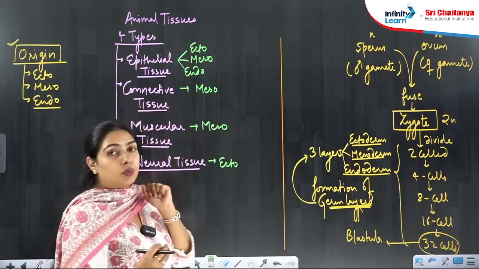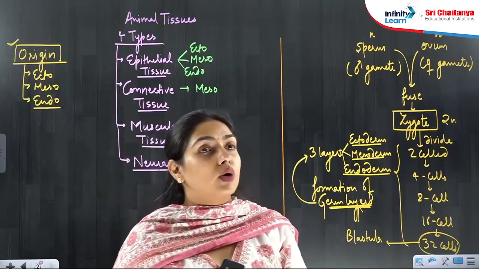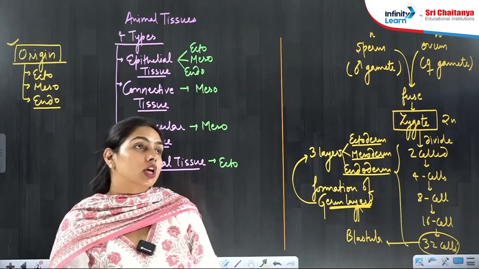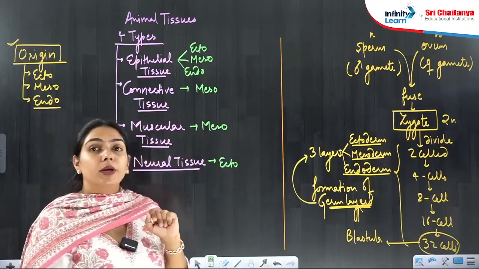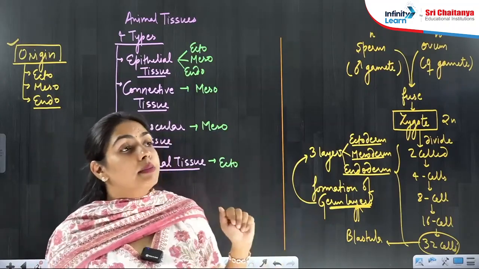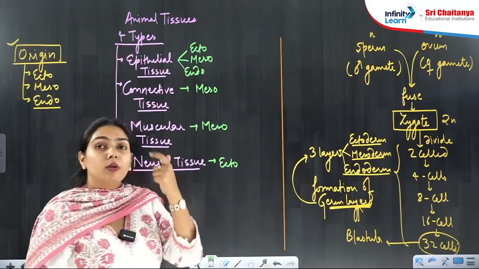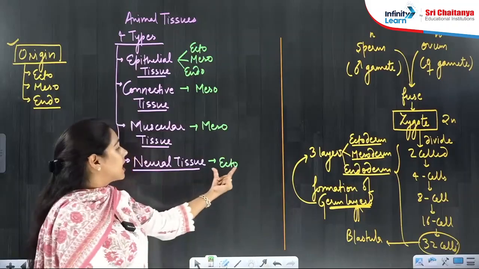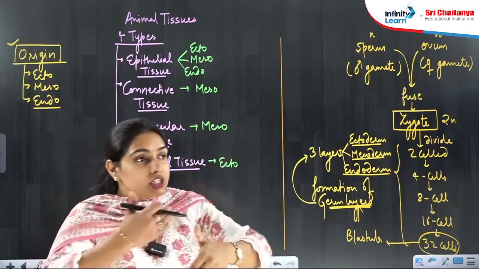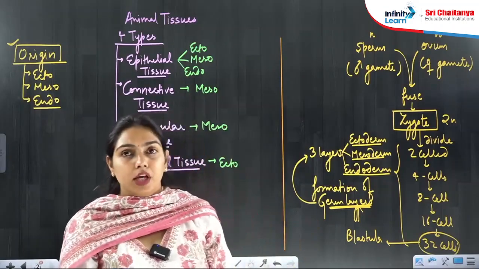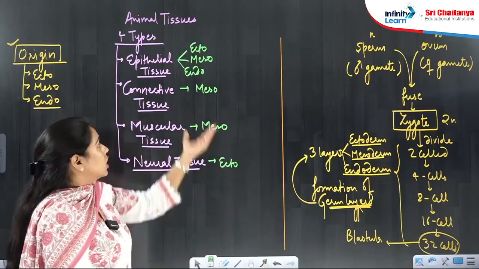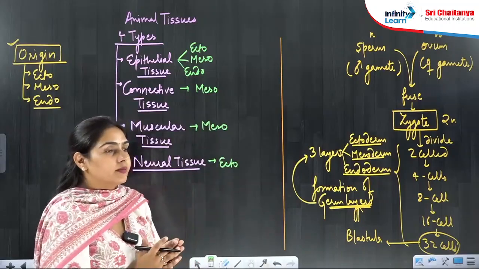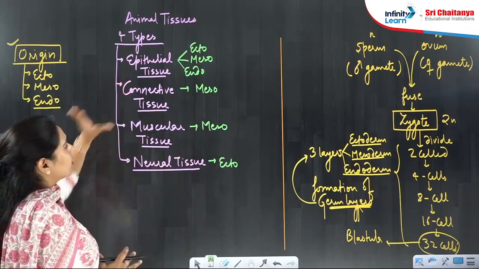Like connective tissue. In the connective tissue, we will be studying about bone. We will be studying about cartilage. All these are mesodermal. In the muscular tissue, we will be talking about muscles. All these are mesodermal in origin. In neural tissue, we will be talking about brain, spinal cord, nerves, neurons. All these things are originated from the ectoderm. Because tissues only are forming the organs, na beta? Tissues only are making the organs. So in every organ, you will find each type of tissue. Right? Now, I will start from the epithelial tissue.